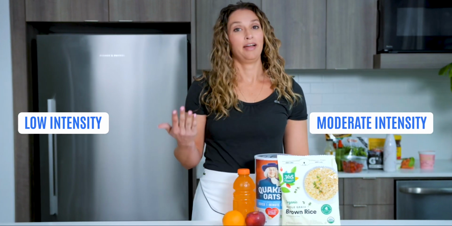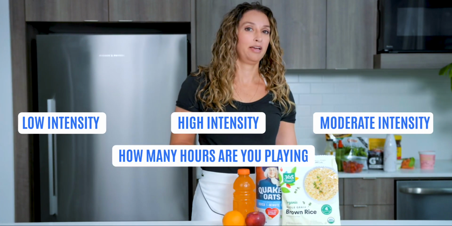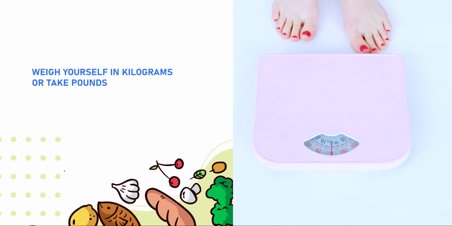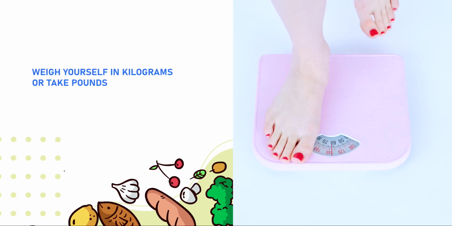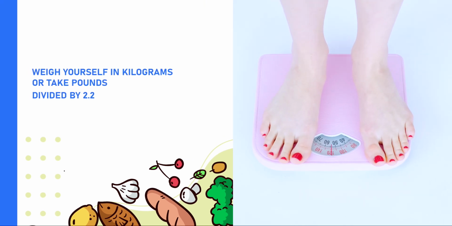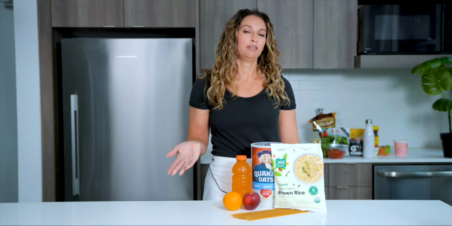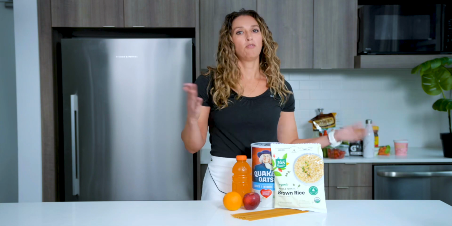Now, let's understand how to calculate your carbohydrate needs. So the first step is to see what type of activity level you are engaging in. Is it low intensity, moderate intensity, high intensity? How many hours are you playing? And next, weigh yourself in kilograms, or take pounds and divide them by 2.2. So once you have your weight and your activity level, all you need to do is multiply your kilograms by the grams of carbohydrates that you need depending on your activity level.